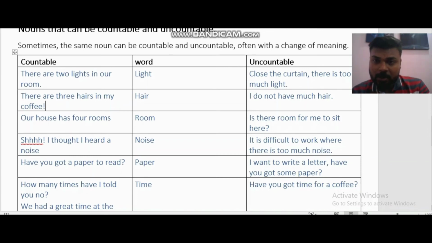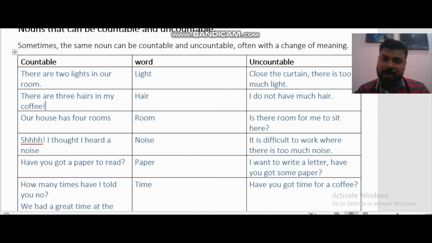Next is hair. Most of you make the mistake of saying I have hairs, right? It's not I have hairs, it's I have hair. Next, the example with countable is there are 3 hairs in my coffee. You can use it this way. When you see 3 hairs in your coffee, you would say that. I wish you would never see this, right? Because this is something really filthy. Whatever. Moving on to the next word.